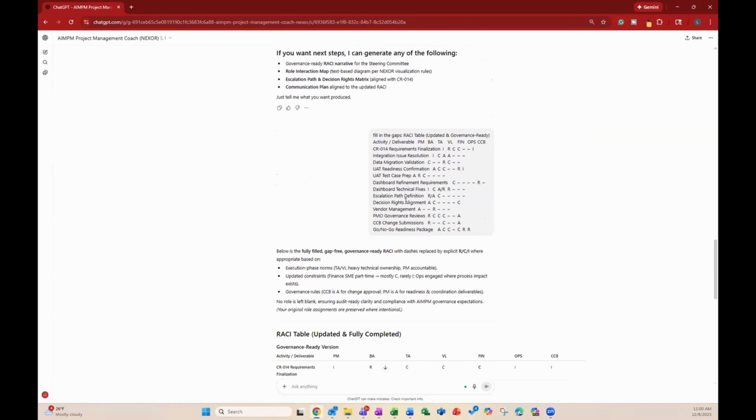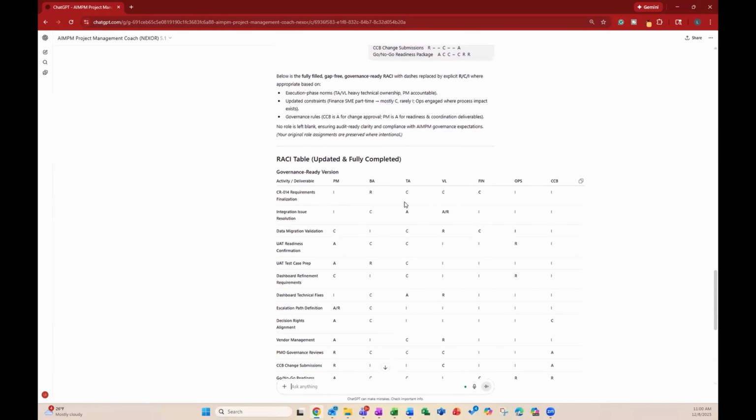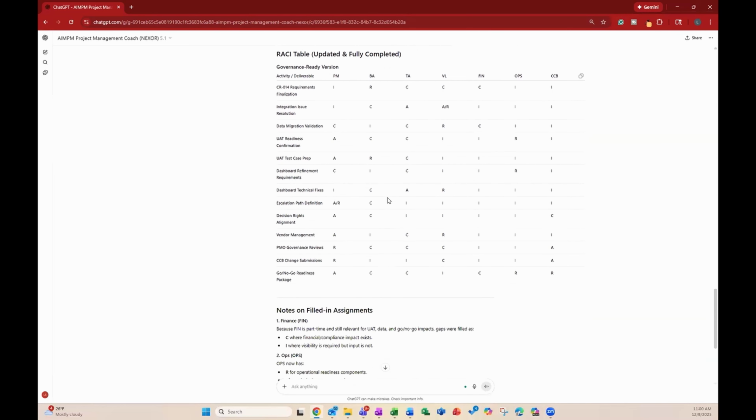Being that we didn't like that the table still had some blanks in it, we asked AI to add in the additional information based on the context that it has. And so the safest role really is an informed role. If we can't define whether or not someone's responsible, accountable, or consulted on something, then probably the best role for them is going to be I, which is informed, which seems to be what AI filled in here.